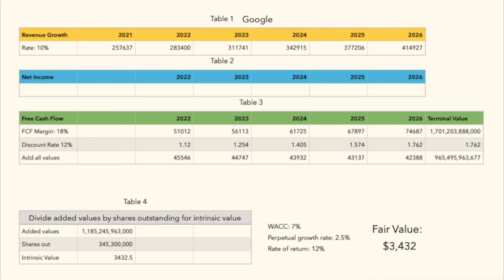We also got a terminal value for projected free cash flow of about 1.7 billion, and we get that terminal value, of course, by taking weighted average cost of capital into account, as well as a perpetual growth rate for the life of the company after these projected years, which I always go with 2.5%. We then discount all those numbers with my desired rate of return, which I like using 12%. After adding all those figures up and dividing by the shares outstanding count, you will get your intrinsic value, which came to 3,432.5, or let's just call it a flat 3,432 for your fair value.